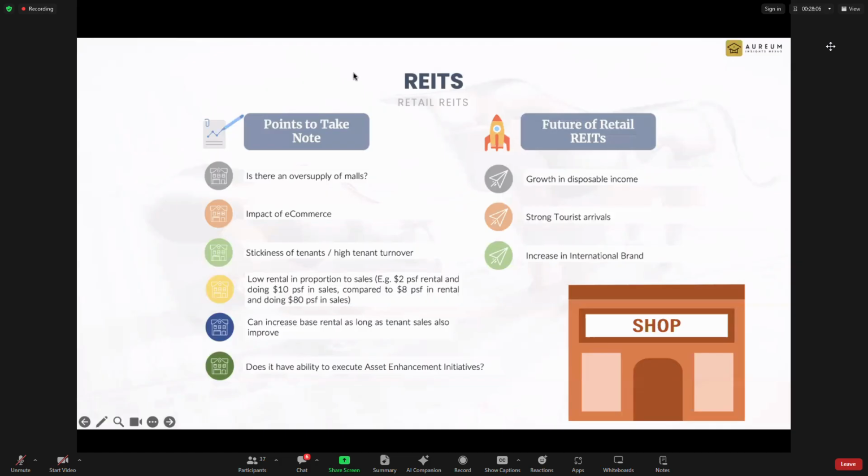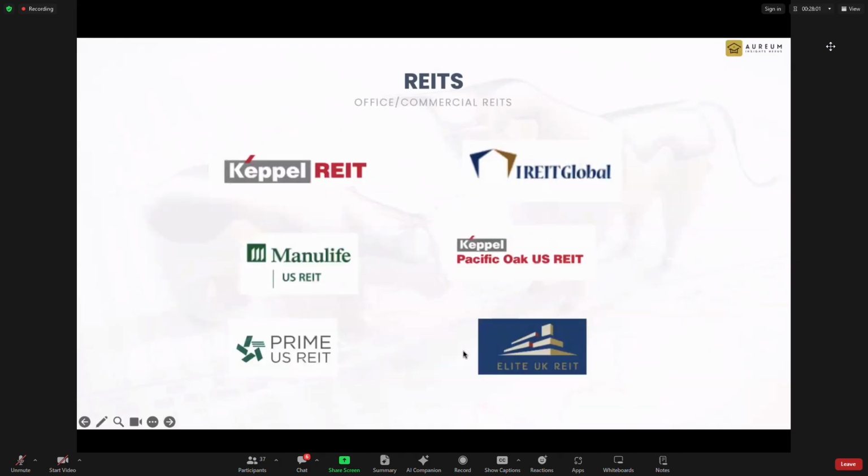CICT got retail too. I'll talk about CICT later. Okay, so now I just talk about individual category. So now let's look at office and commercials. Office and commercial is quite straightforward. It's talking about what? Office building.